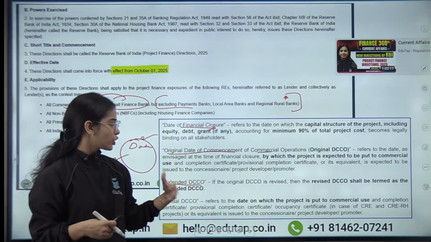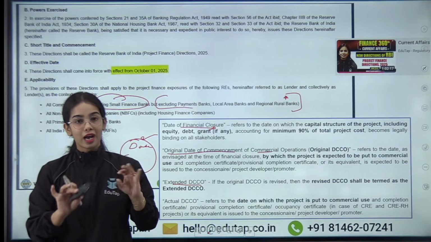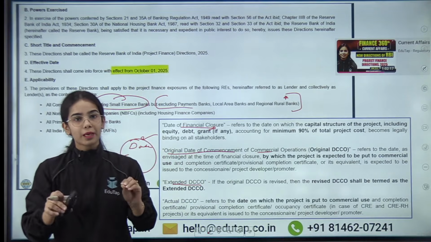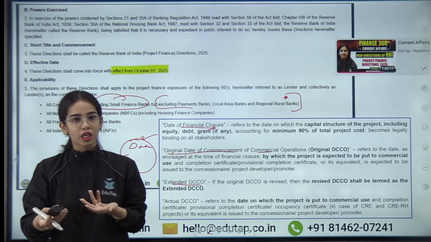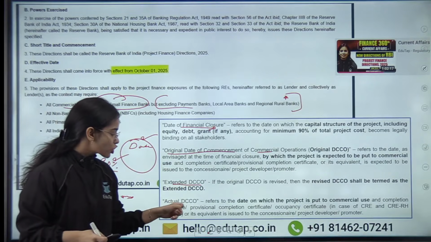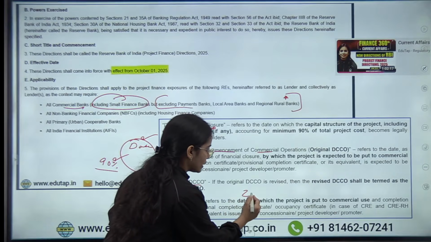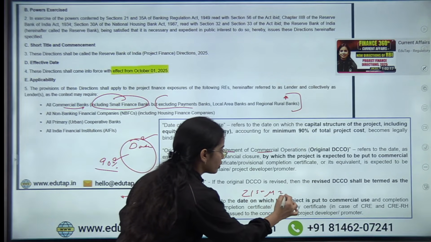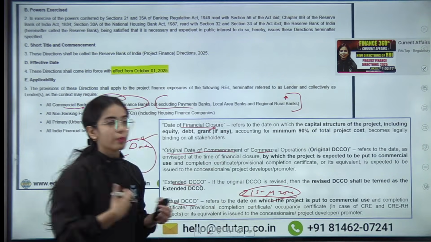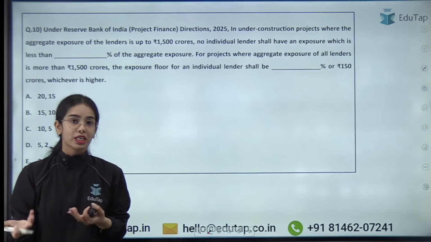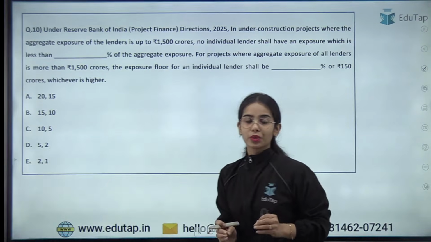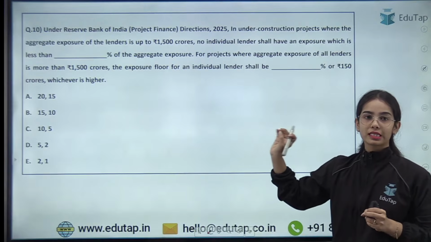Extended date of commencement of commercial operation, you have said that from 31st April 2026 the project will start, now because of the delay. Actual date is, let's say, from 21st of May 2026, the operation is starting, the project is starting.